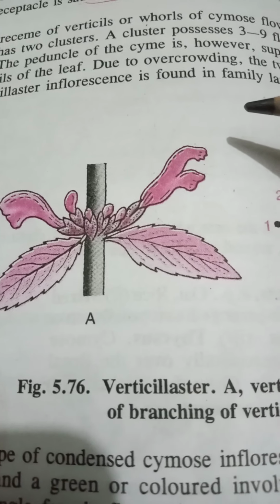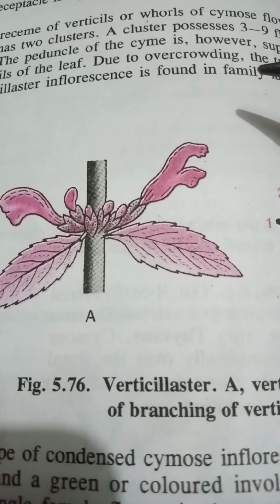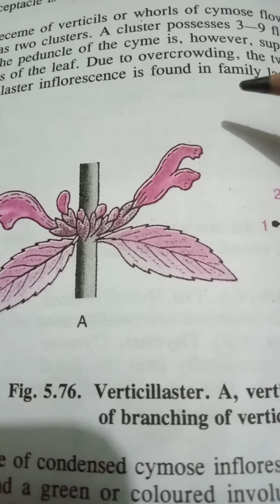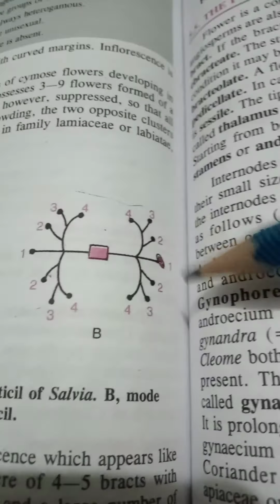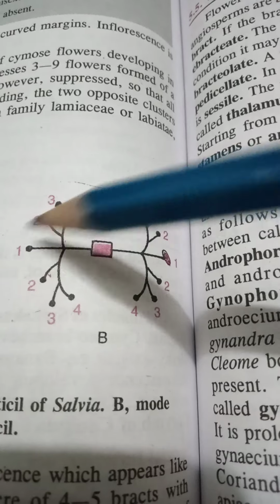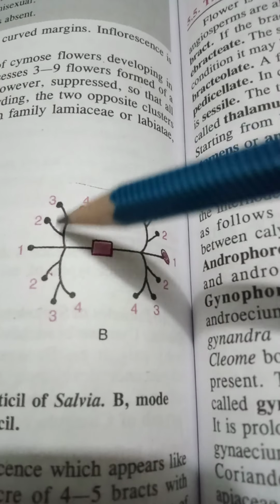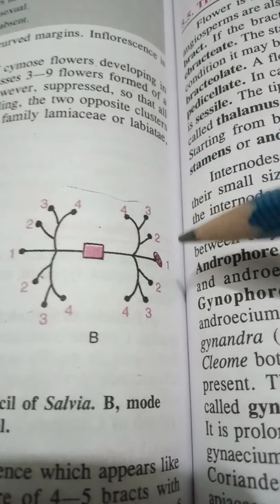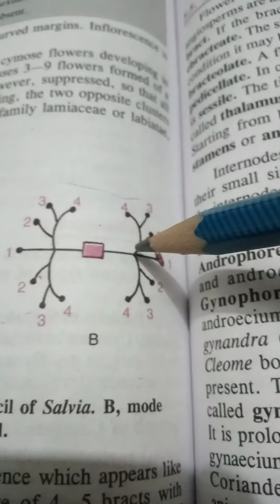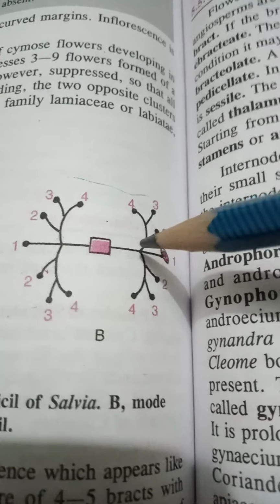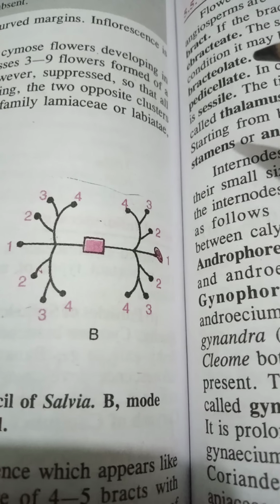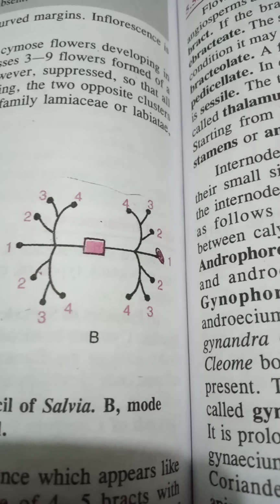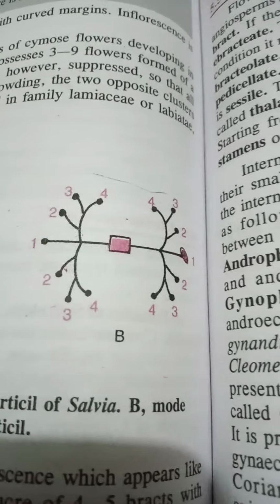Okay, here the whole cymose flower cluster develops in the axils of opposite leaves. Each cluster has two clusters. So you can see this is the arrangement of flowers. The first flower is developed, then this is the second flower, third flower and fourth flower. Okay, on both sides of the nodal part it develops, and the flowers develop from the axils of the leaf. Due to this overcrowding, they form a whorl which is known as the verticil.